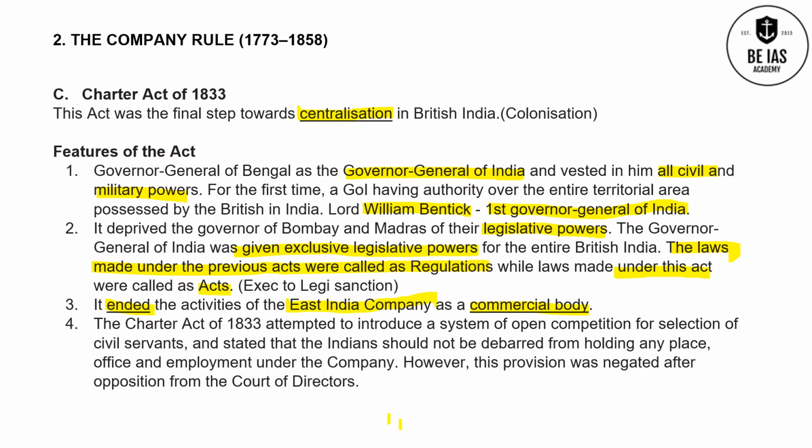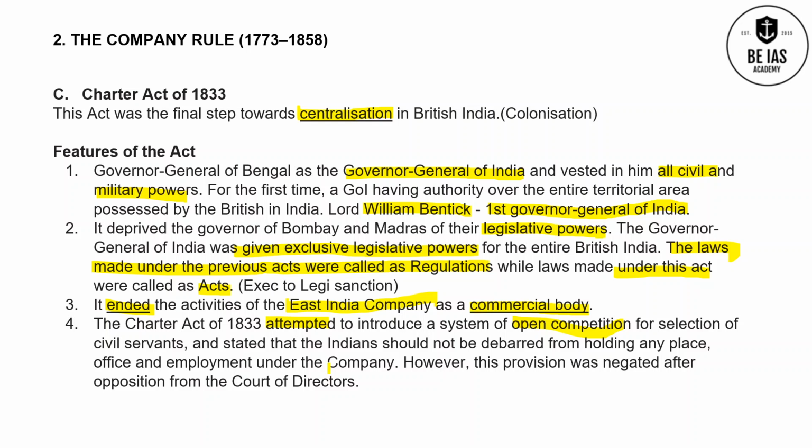Okay. This act also attempted to introduce open competition. Did it introduce? No, it attempted. It gave an attempt to introduce open competition for the selection of civil servants, and stated that Indians should not be debarred from holding any place of office and employment under the company. It mentioned that Indians have to be given opportunity to work with the company as civil servants. However, this provision was opposed by the Court of Directors.